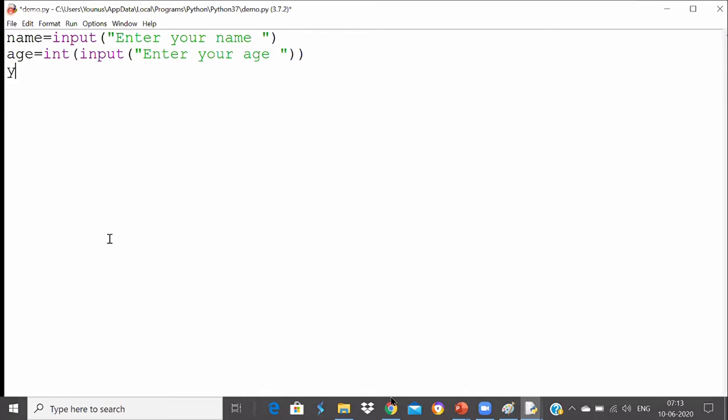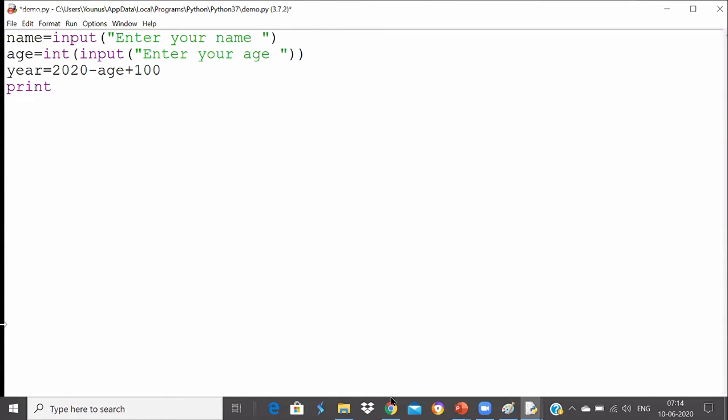Now I'll take a variable called year and I'll write the formula. It's very simple. The current year, which is 2020, minus the age. You may write it in a different way. I'll subtract the age, so I'll get a number. Then I will add 100 to it so that I can see in which year I will become 100. So if I take the current year and subtract the age, I'll get some value, and if I add 100 to that, I will get the year in which you become 100 years old. That's all. I just need to write the formula now.